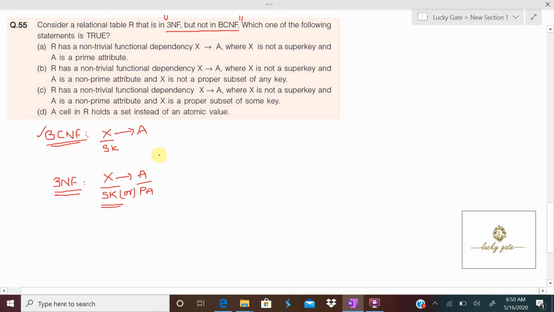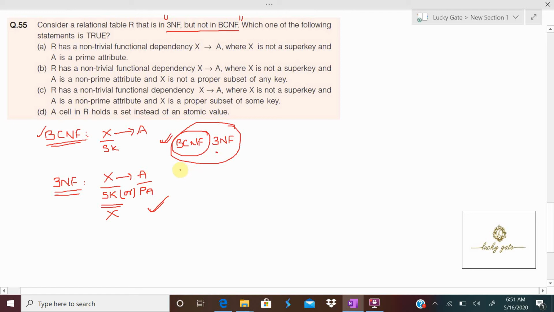If LHS is a super key, it also satisfies the definition of BCNF, so we can call the relation is in BCNF. If it is in BCNF, every BCNF relation also satisfies third normal form, 3NF. But if LHS is not a super key but RHS is a prime attribute, then that relation comes under 3NF but not in BCNF. Okay, keep in mind this point.